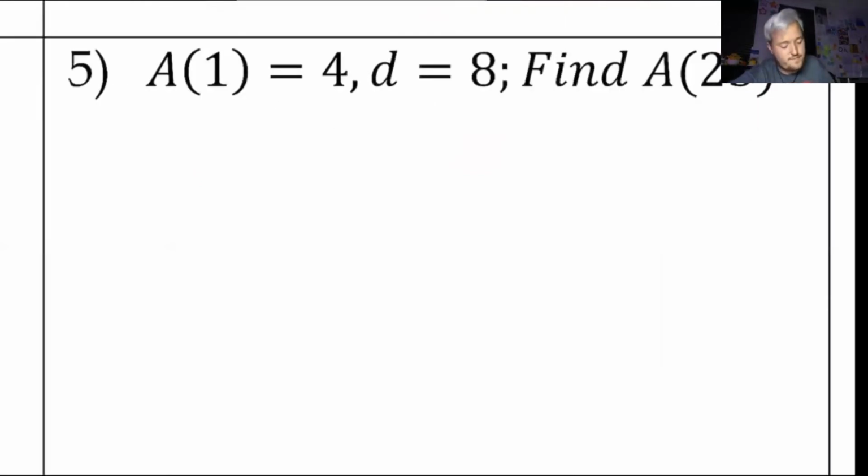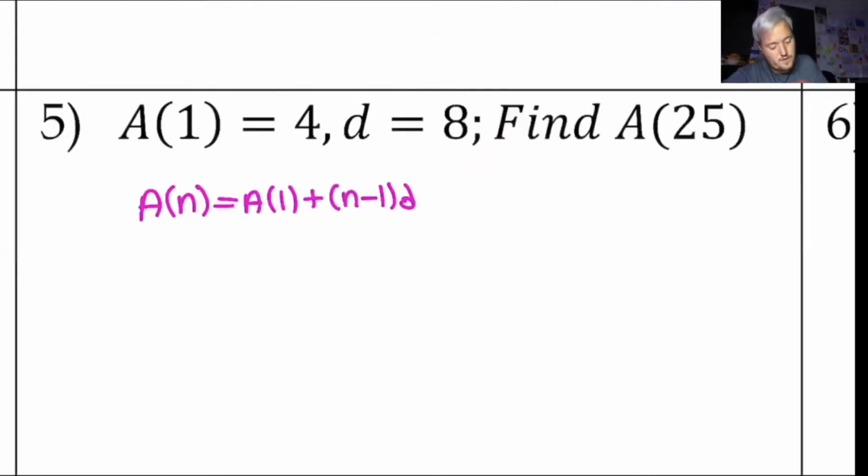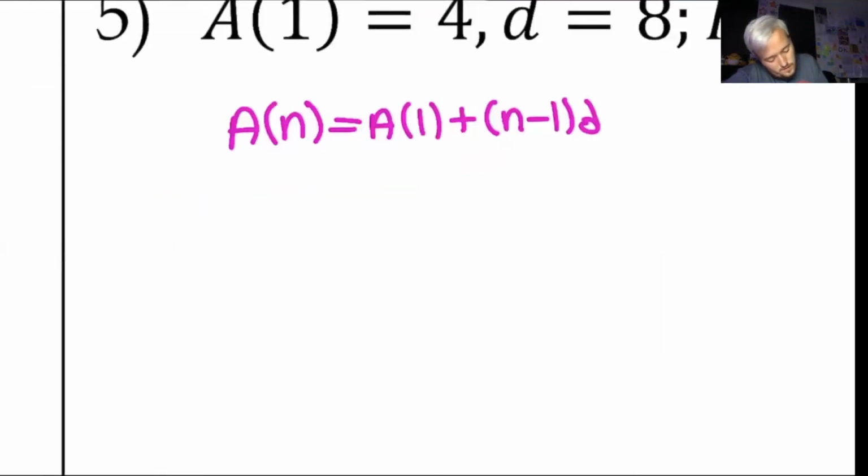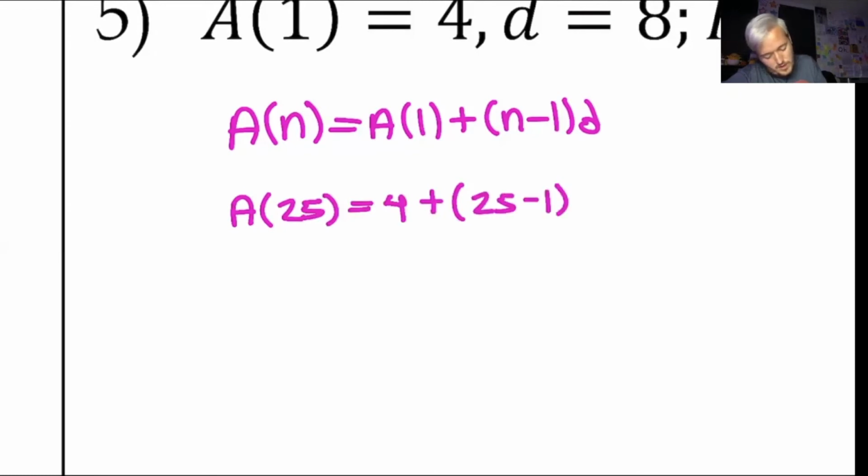Or not. So a of n equals a of 1 plus n minus 1 times your common difference. So I'm going to plug everything in. I want to find the 25th term. So a of 25 equals a of 1, which is 4, plus 25 minus 1 times your common difference, which is 8.